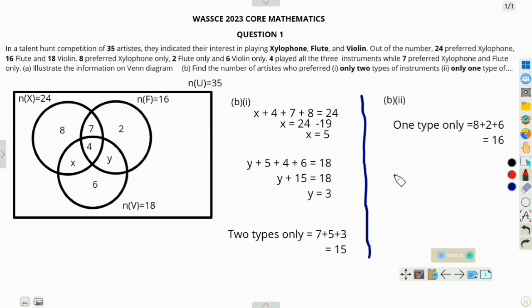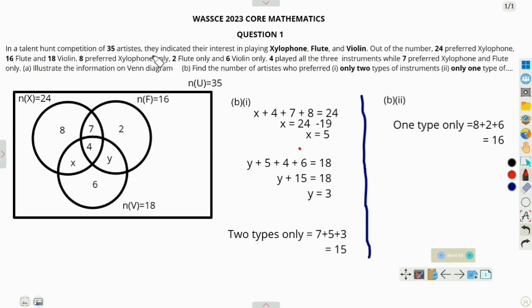So we start by analyzing this question. We need to find the universal set. The number of people involved is 35. So let n of U, which is the universal set, be 35.